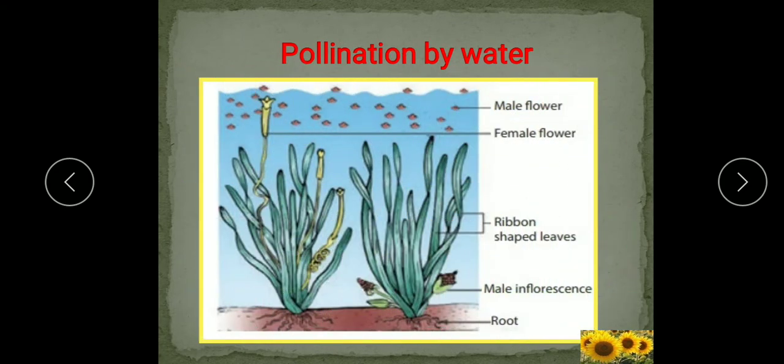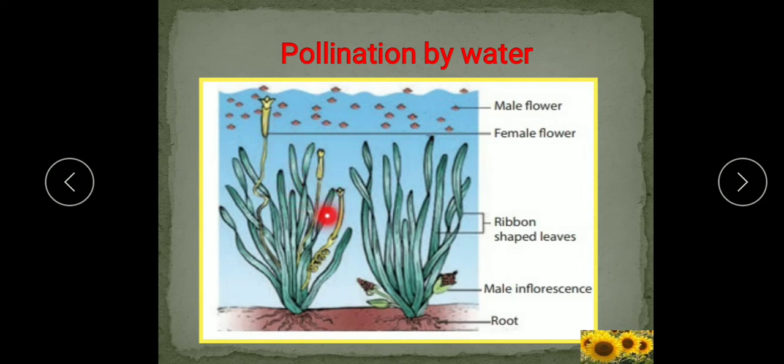Now, next we will do the pollination by water. Pollination by water is called hydrophily, as it occurs in water. So, it occurs in aquatic plants like Hydrilla and Vallisneria. Here this is the plant shown, Vallisneria. And here the flowers pollinated by water are very light. You can see here the flowers are shown. Here the male inflorescence and this is the female flower.